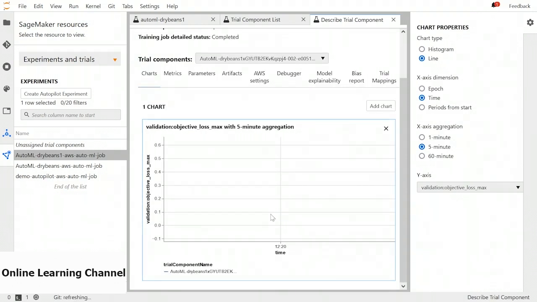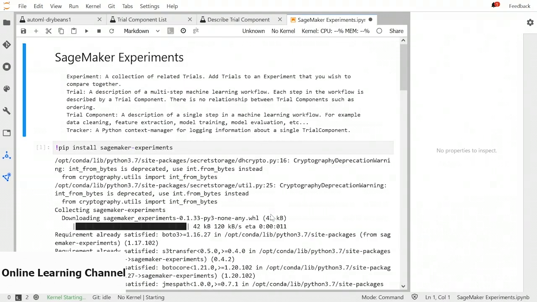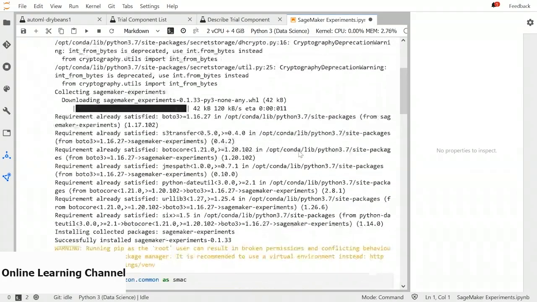Now, if you are not a UI person, in fact, you are a code person and you want to code with the experiments, play with the API and do your stuff, you can also do that with SageMaker's Experiments API. So all we have to do is install SageMaker Experiments in our notebook. This notebook is running using the Python 3 data science kernel, and we are going to get the experiment by its name.